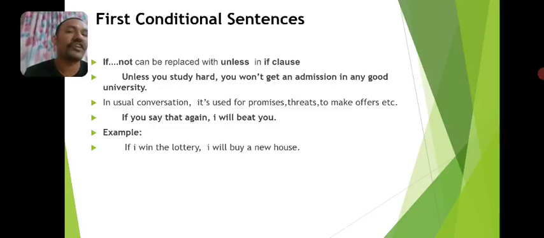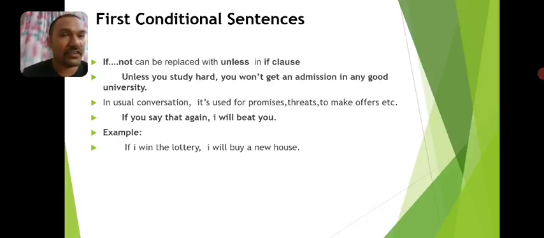So there is no change in meaning, but we have only replaced the conjunction if and the negative word not with the word unless. So if you don't study hard, you won't get an admission in any good university. So if the condition is fulfilled, the result will take place. There is a possibility the result will take place. But if the condition is not satisfied, there is no possibility the result will happen.